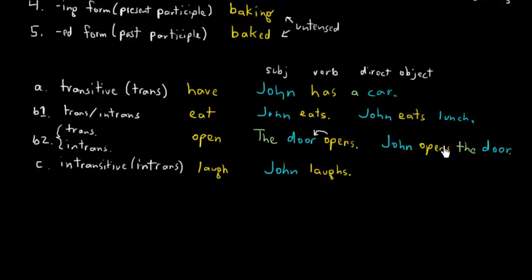He's opening the door. So what's opening? In this case, it's still a door that's opening, but it's the door as direct object that's opening, not the door as subject. So the transitive form would be John opens the door. The intransitive form would be the door opens, where the opening goes back to the subject. Okay? And that's fairly common. And this is usually what happens. In the transitive form, you're transferring the action to the direct object, and it's the direct object that's being opened. And in the intransitive form, it's the subject that's receiving the action.